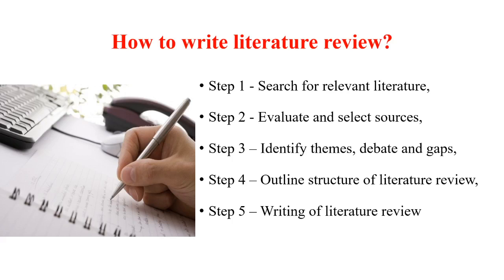Step 1, search for relevant literature. Before you start your research work, it is necessary to clarify or define your research topic.